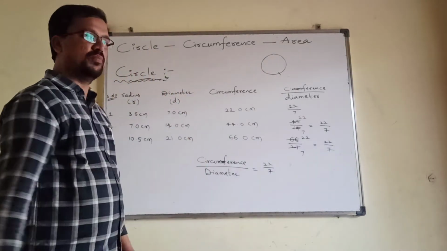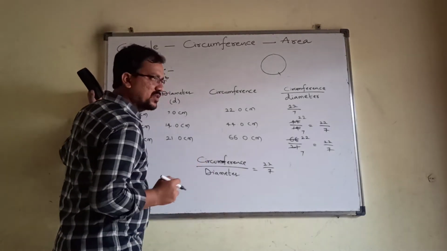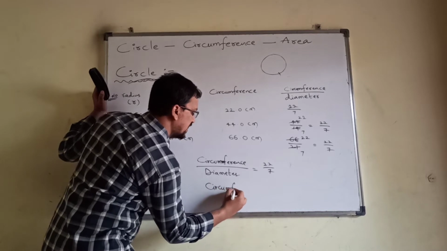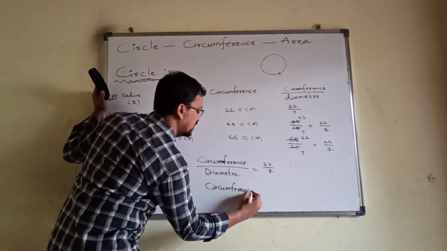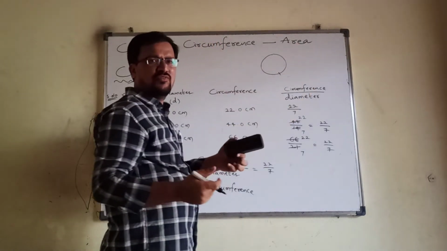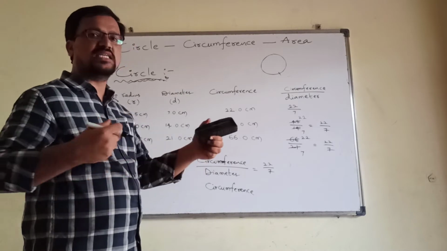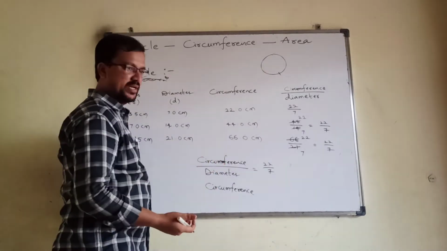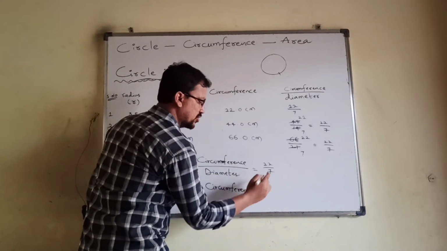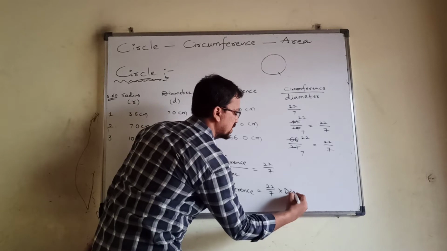Therefore, if you want to find the circumference of any figure, there is no need for this activity, cutting the length, keeping it on the scale and finding the length of the thread. Now we have the formula. If the diameter goes to the other side, then I will get circumference as 22 by 7 into diameter.